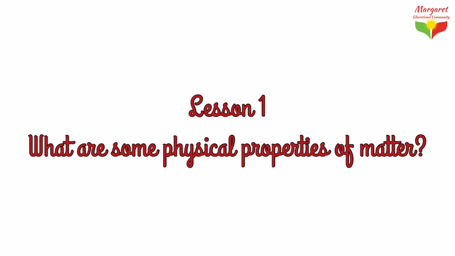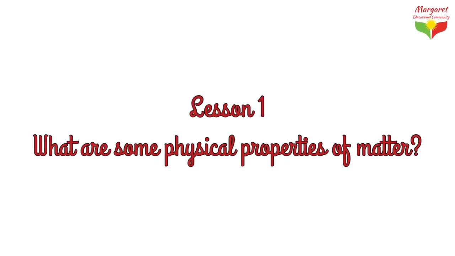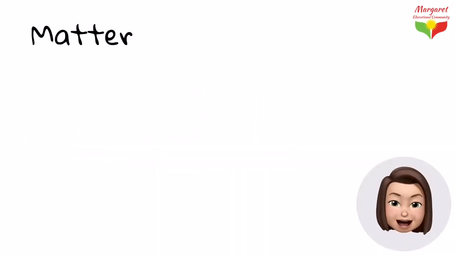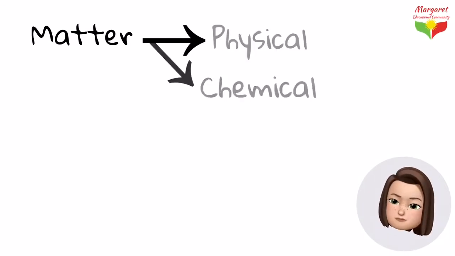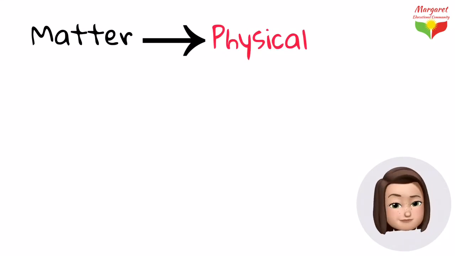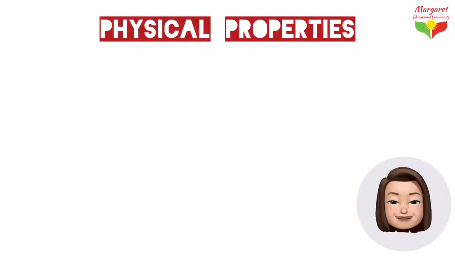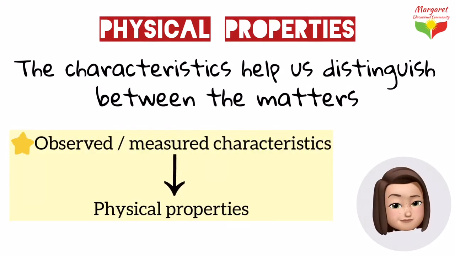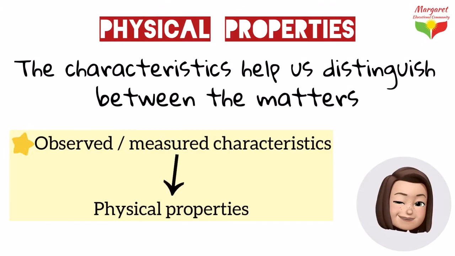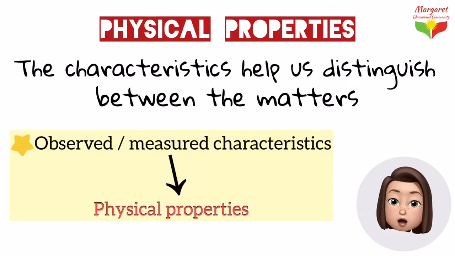What are some physical properties of matter? You already know what matter is, and it has physical and chemical properties. In this lesson we are only going to focus on physical properties. The characteristics of a substance which enable us to distinguish it from any other substances are called properties. Any characteristic that can be observed or measured without changing the substance is called a physical property.